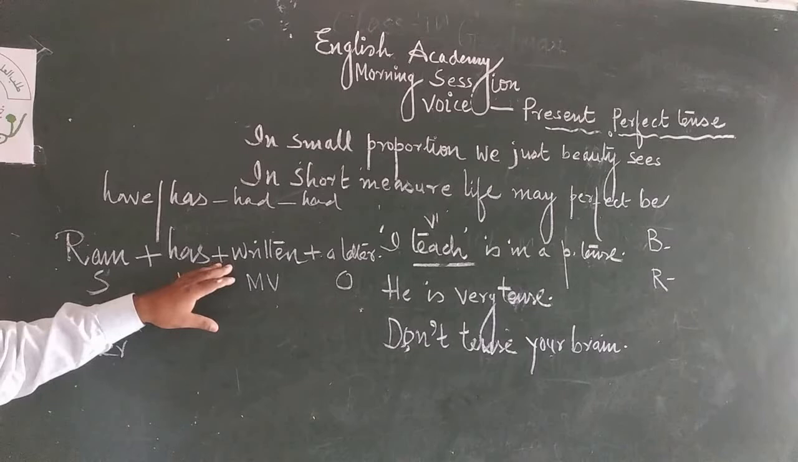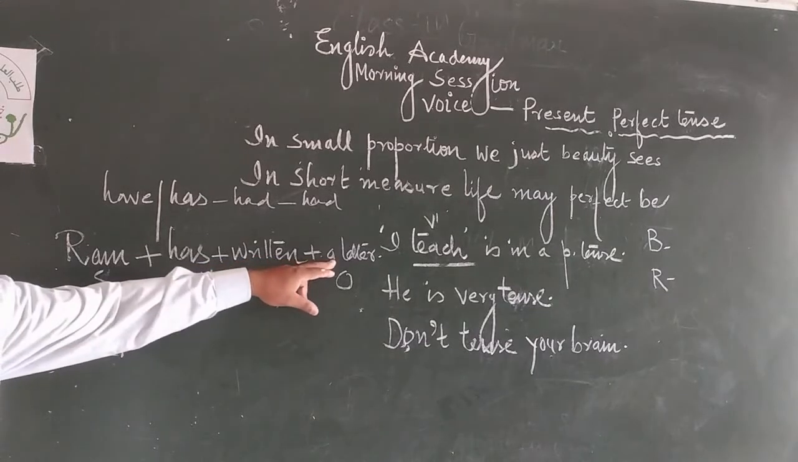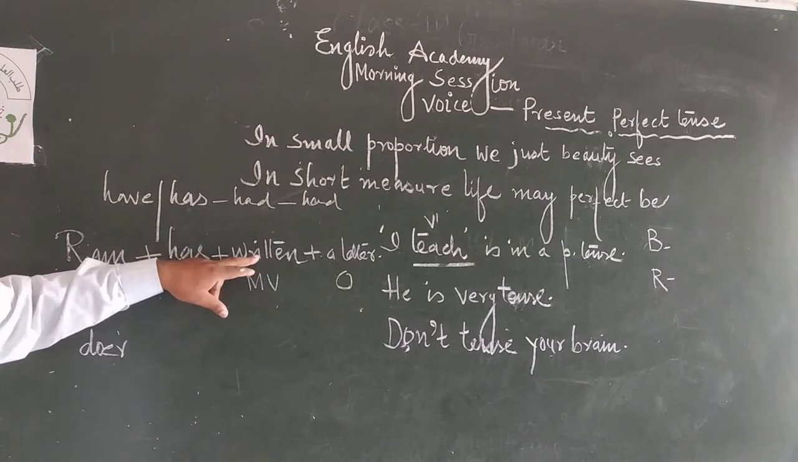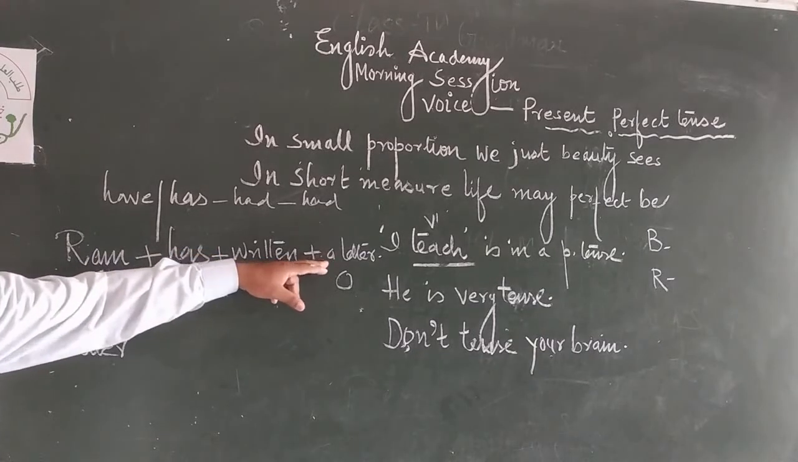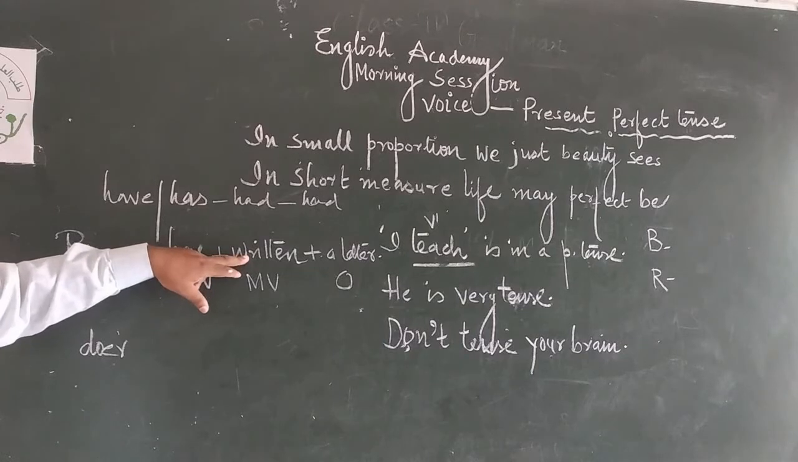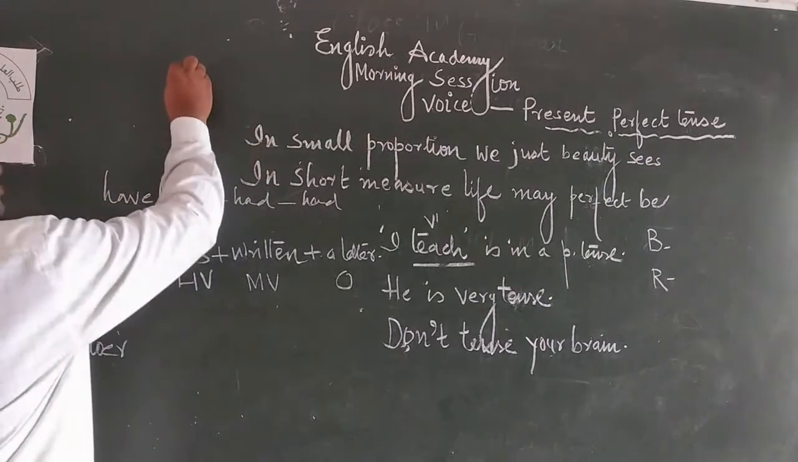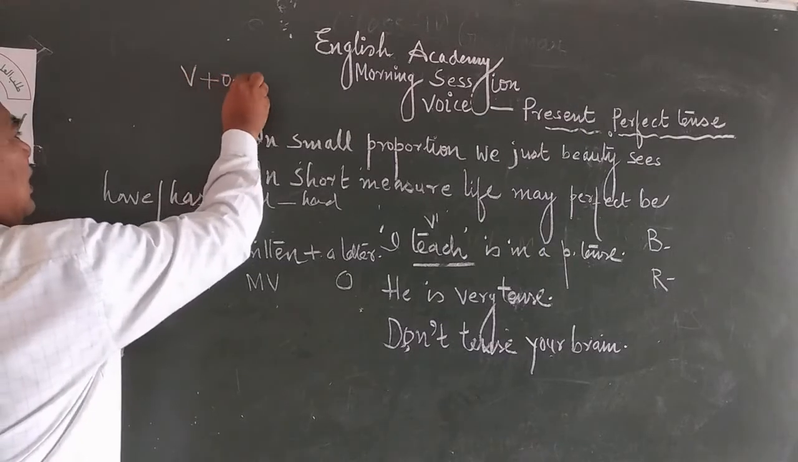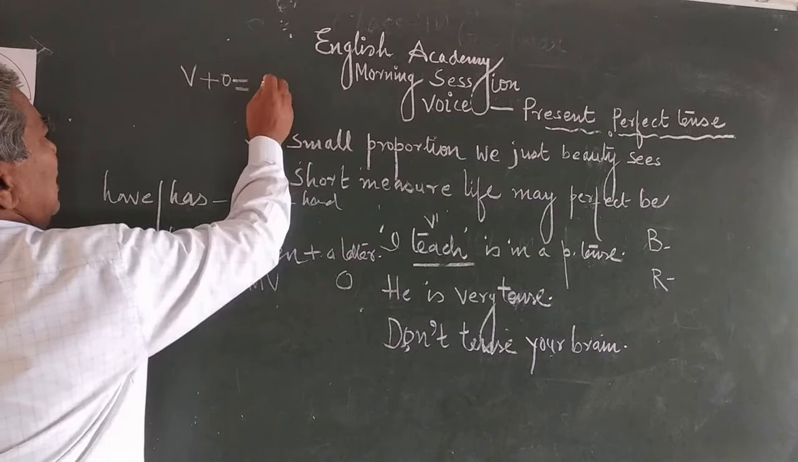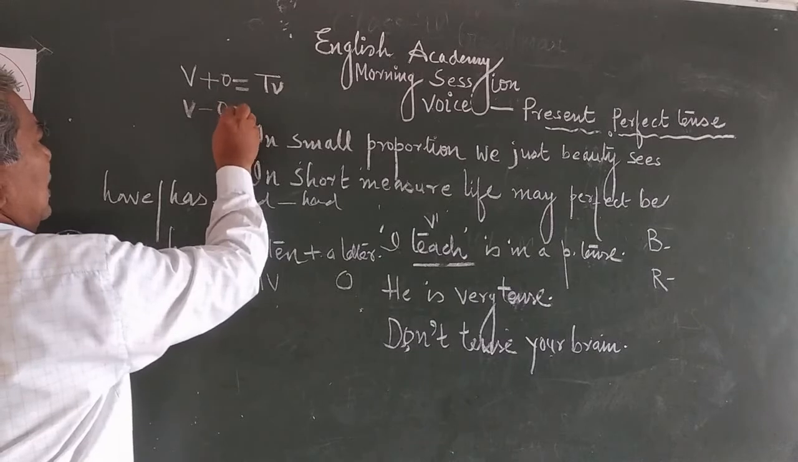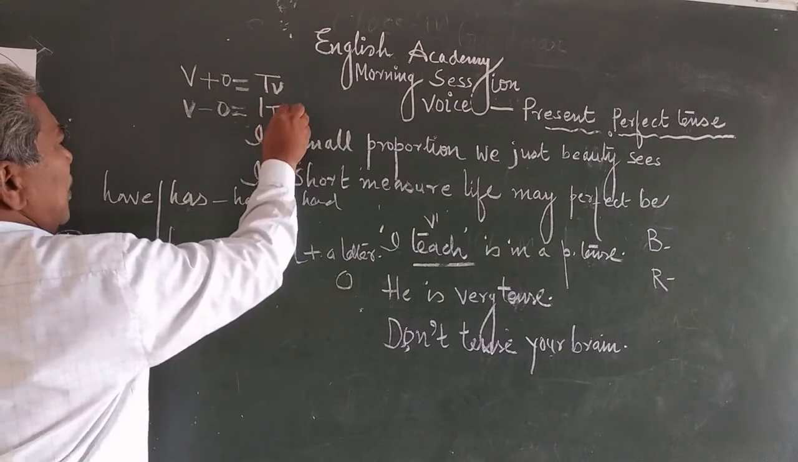Now the verb which has object is called transitive verb. The verb which has no object is called intransitive verb. Again there is a rule. If verb V plus O, this is equal to transitive verb. V minus O, this is equal to ITV, intransitive verb.